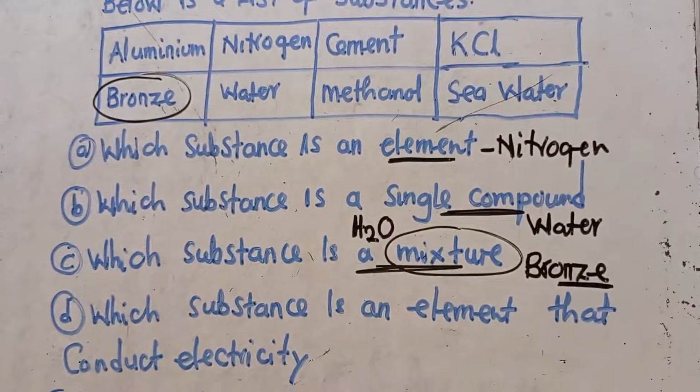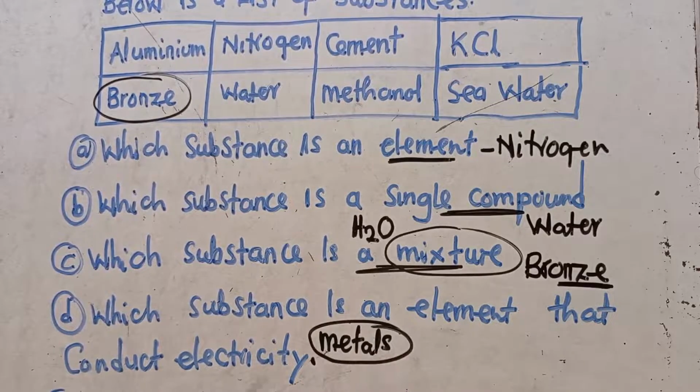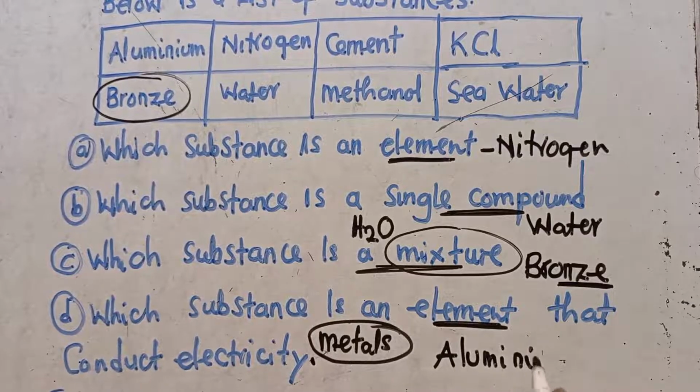We go to this other question. D is saying, which substance is an element that conducts electricity? This applies to all metals. All metals conduct electricity. The question is saying, which substance is an element? We've got aluminium there. So we go with the aluminium. Hope you are able to see how I'm answering this particular question.